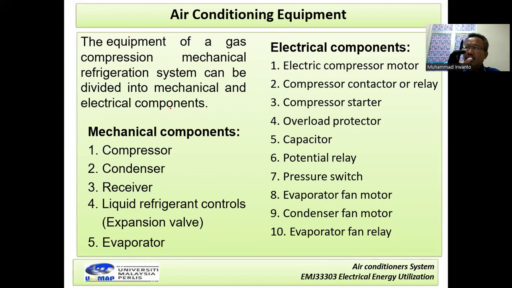Meaning in one air conditioner system, in one aircon, the main components can be divided into two parts. The first we can call the mechanical component, and the second is the electrical component.